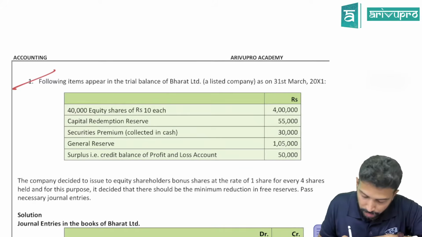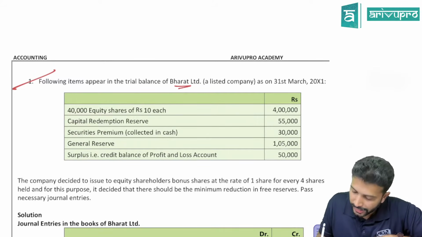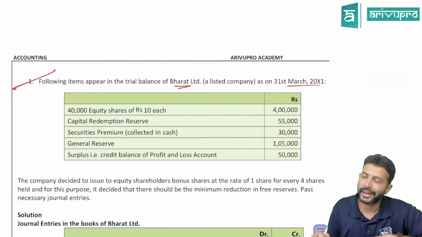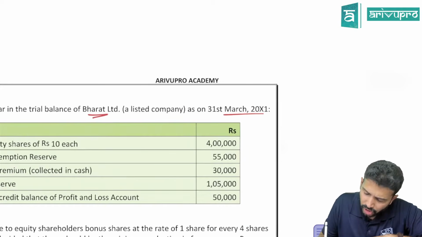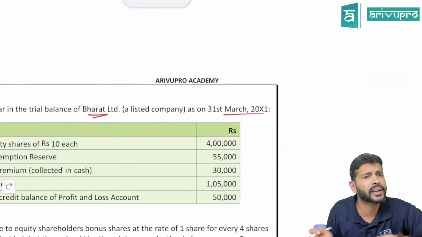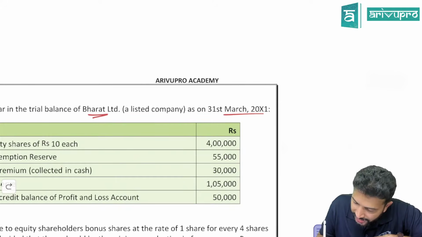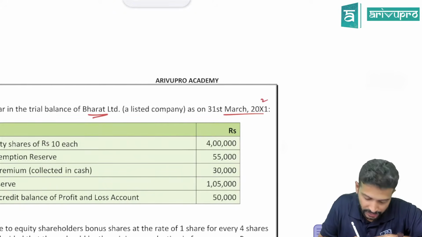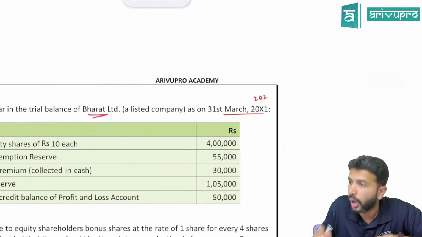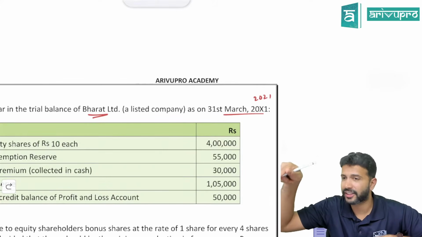Okay, the following items appear in the trial balance of Bharat Limited as on 31st March 20X1. Sir, this is a common thing which CA does. They don't write the year. We are in which decade now? 2020, correct? This X is nothing but 2. Actually, this year is 2021. Instead of 2, they substitute with X.